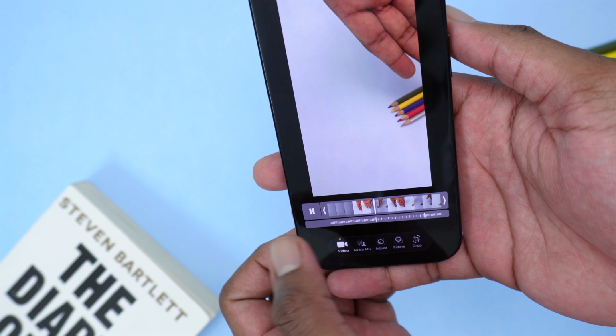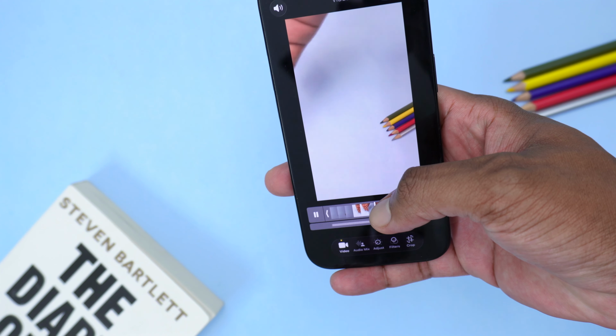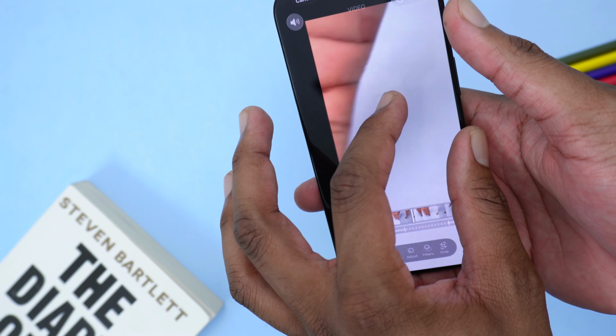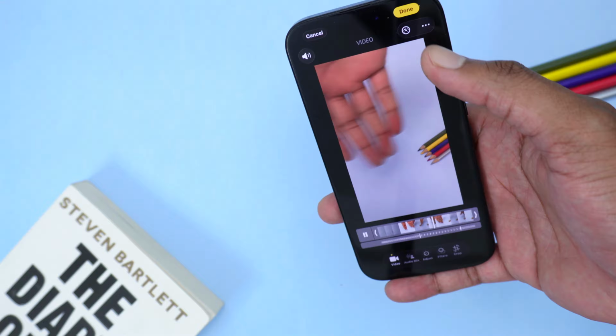For example, right here, I'm going to tap on play. The video will start faster, and then once it reaches here, it becomes slow motion. And you can see how smooth it is, right? It's very smooth because of the higher FPS that we've actually set before.